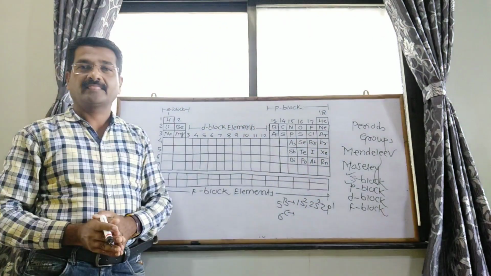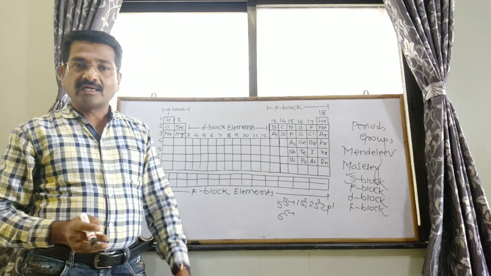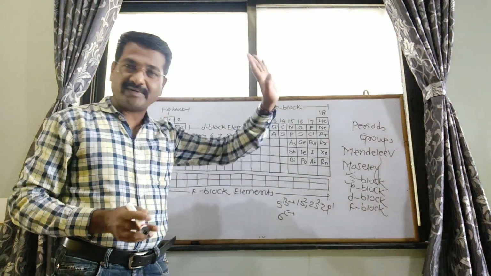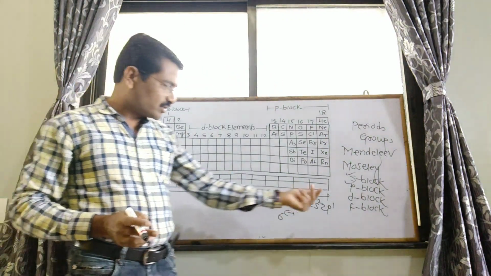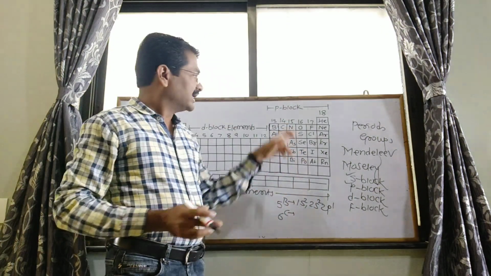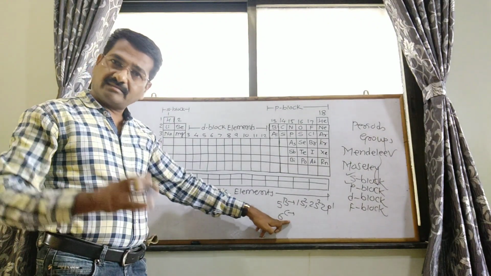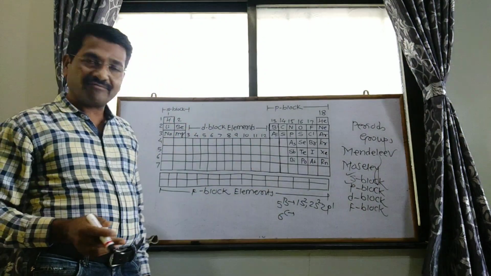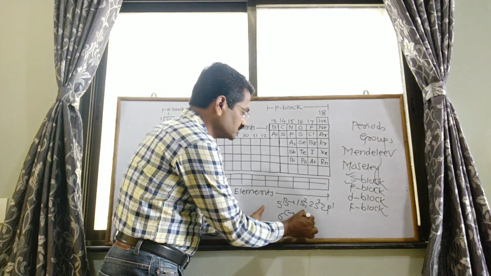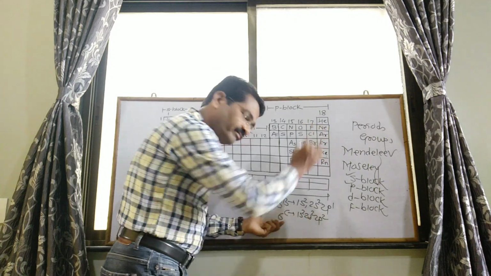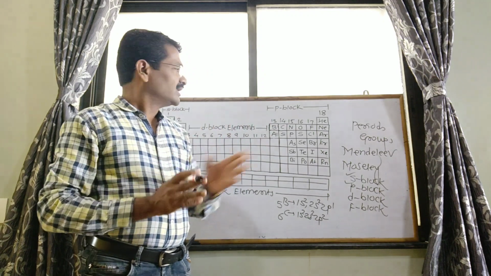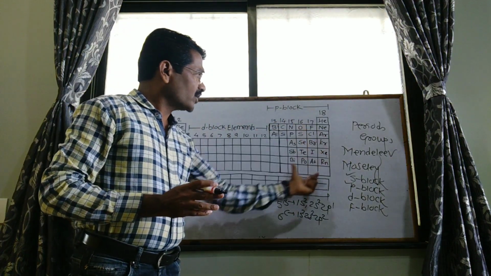In boron there are only 5 electrons, and they are distributed in the 1s, 2s and 2p orbitals. The last or valence electron goes to the p orbital, so boron is a P block element. Carbon is also a p block element depending upon its electronic configuration. Carbon, atomic number 6, is 1s2, 2s2, 2p2. The last or outermost electrons go to the p orbital, so it is also p block. So all these are p block elements.